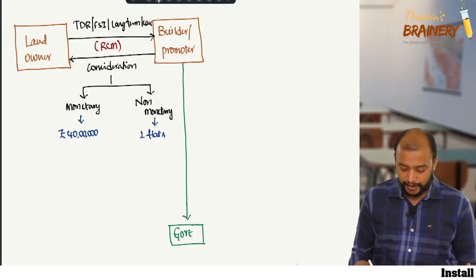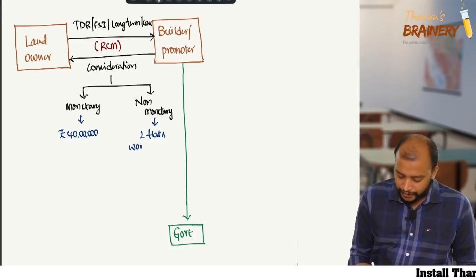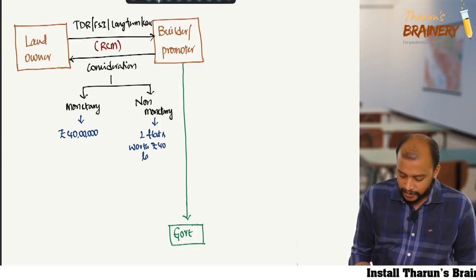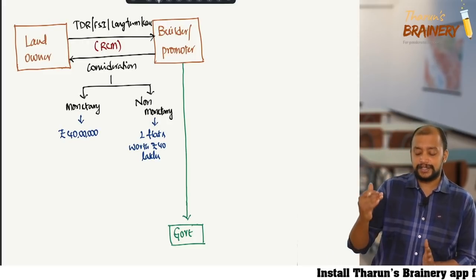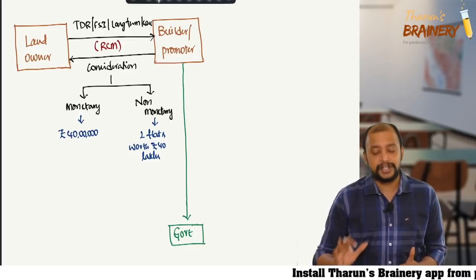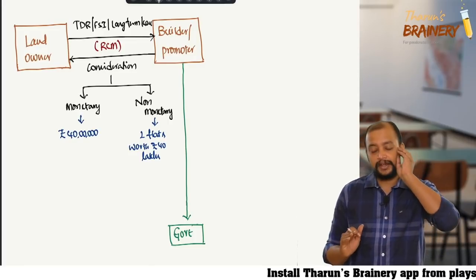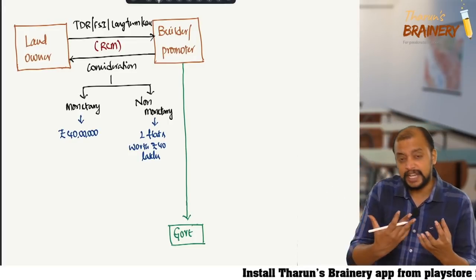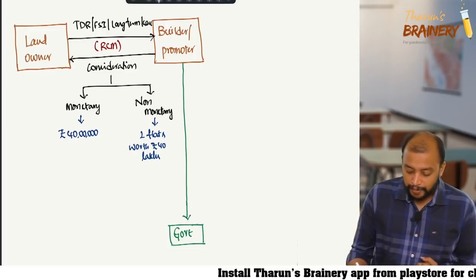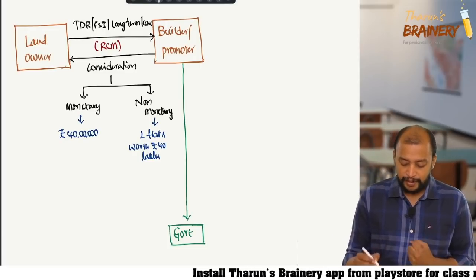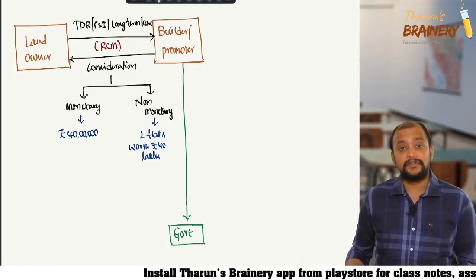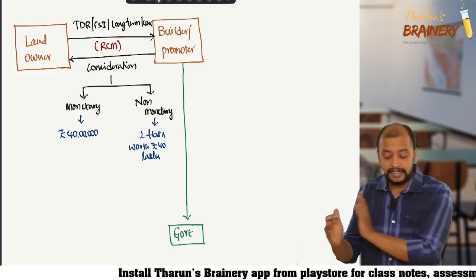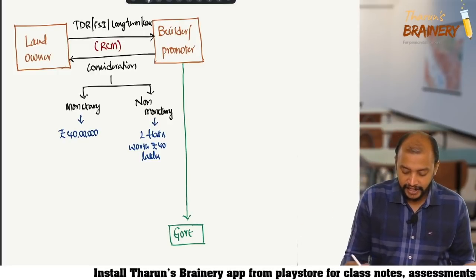Say for example, 2 flats worth rupees 40 lakhs. Now, the promoter or builder is required to pay GST on this consideration under RCM. Okay. Now this is about the inward supply of promoter or builder. We have outward supply of promoter or builder, which is nothing but sale of flats. So please concentrate here.